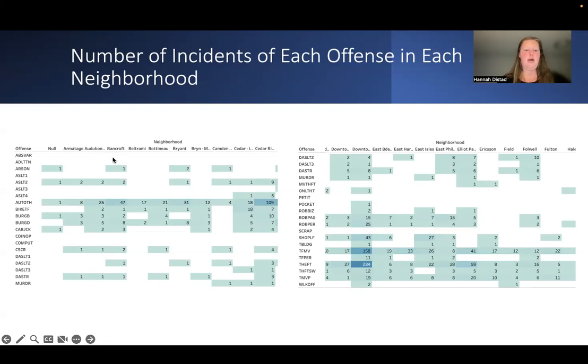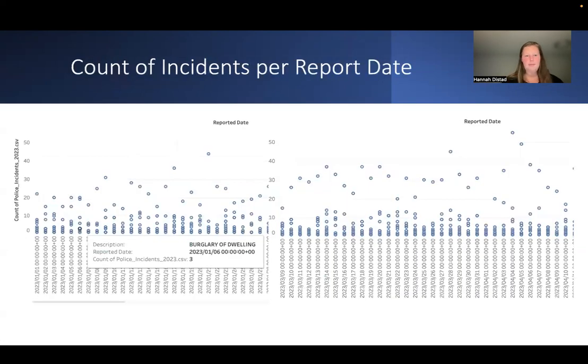If we go back to this first graph here, auto theft again, as the unidentified, is one, and then your Bancroft, Bell Marini, Bantu, Bryant, I don't know the names of these areas, but you can see that here it's 25, 47, 17. You can definitely see also right here, probably Cedar Ridge, it's at 109. We do have overall theft down here in downtown at 234. So theft is very common within Minneapolis PD.